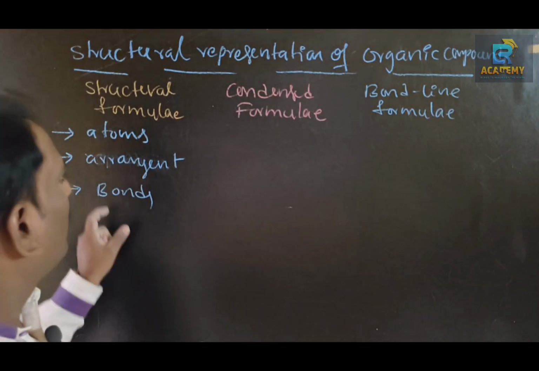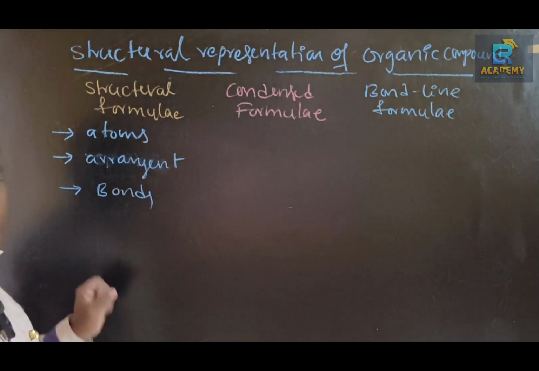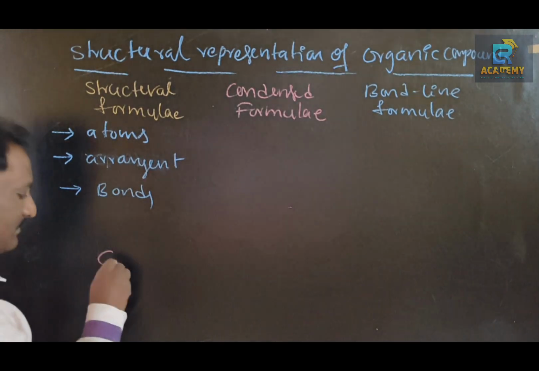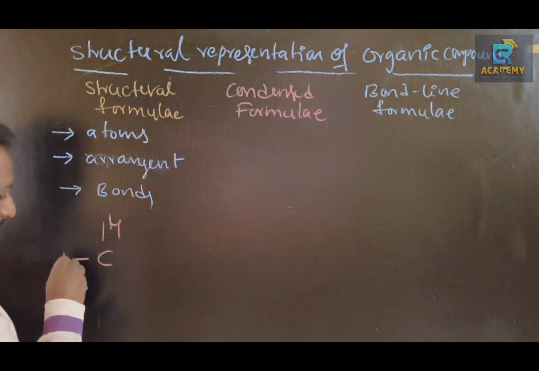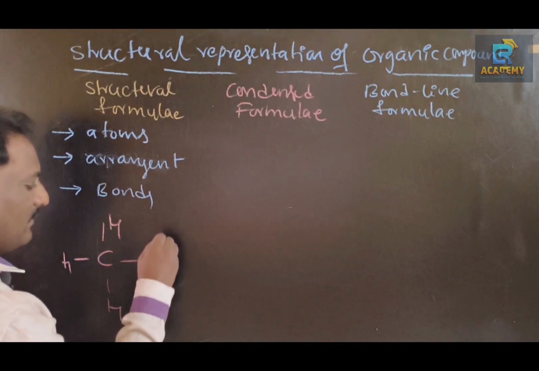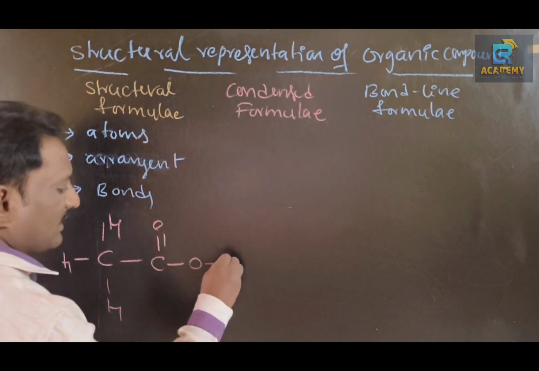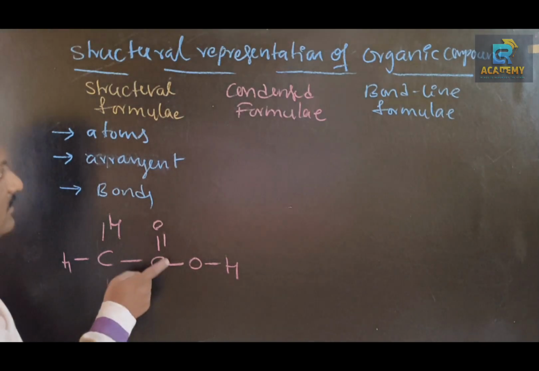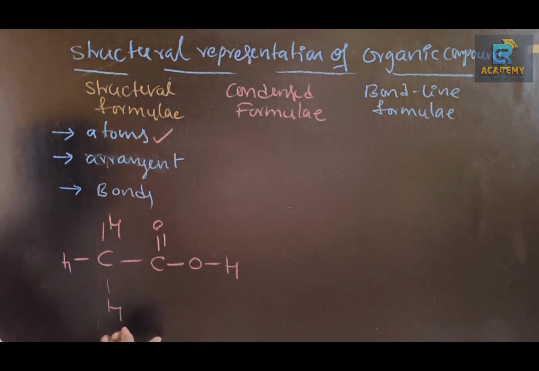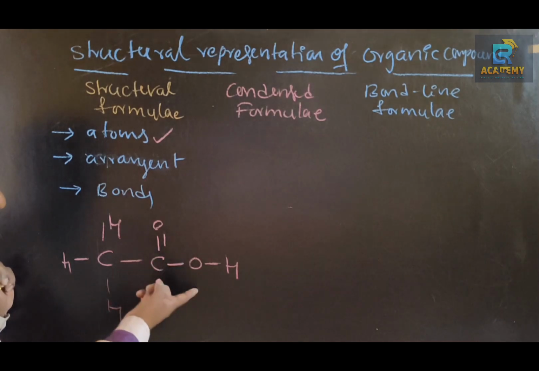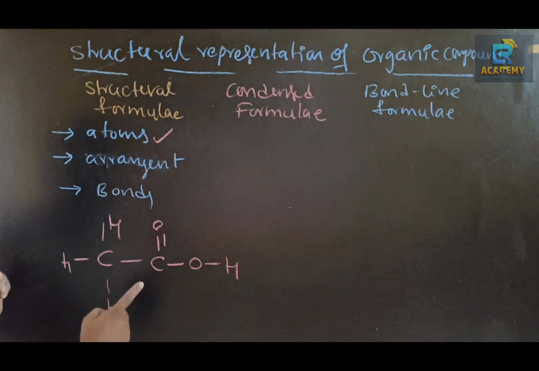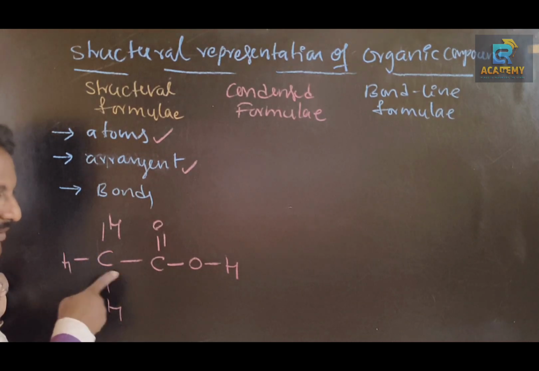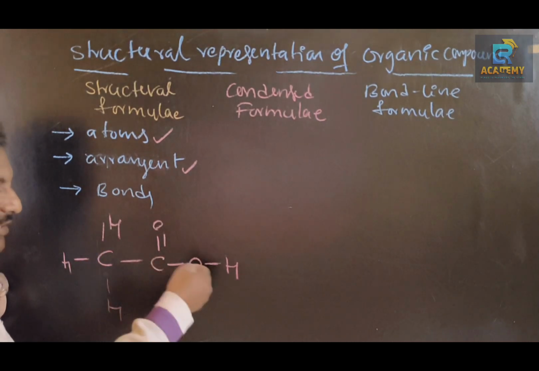This kind of structure is called a structural formula. Example: acetic acid. This is the structural formula of acetic acid. The formula is CH3COOH. Here atoms of different elements are shown, as we can see carbon, hydrogen, and oxygen in this structure. Next, the arrangement: how many hydrogen atoms are on the first carbon, and what kind of atoms are attached to the second carbon.